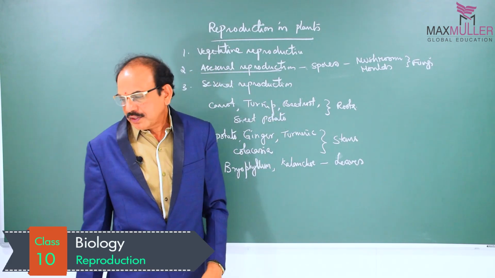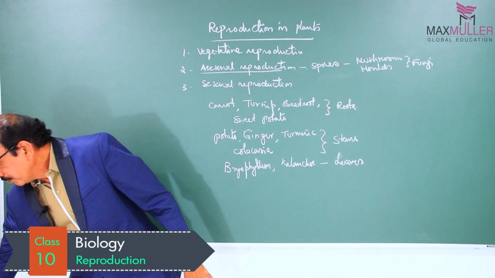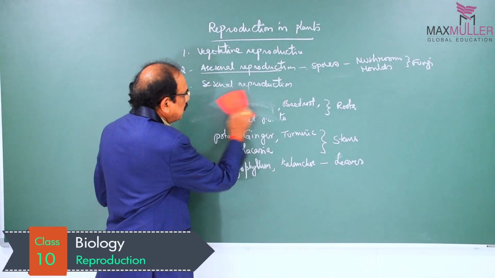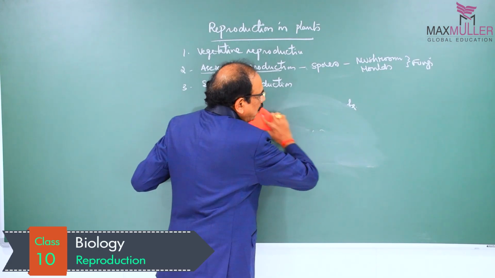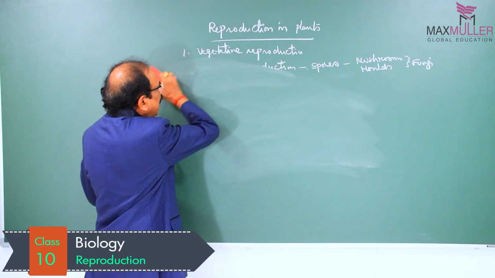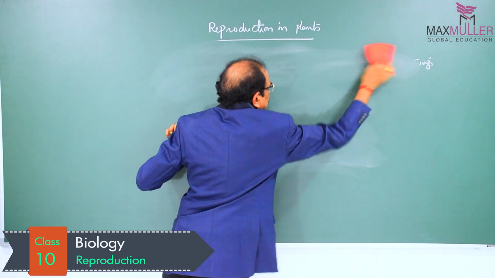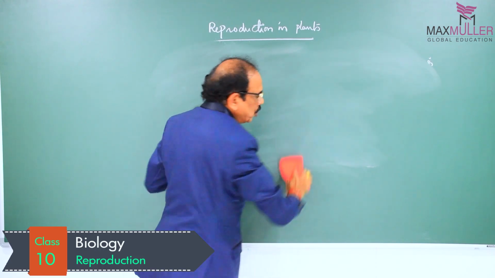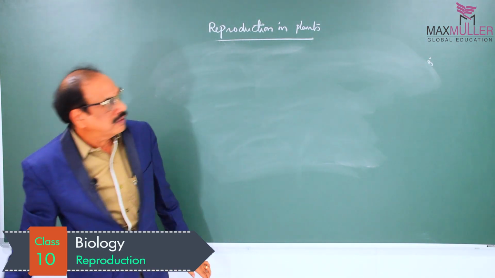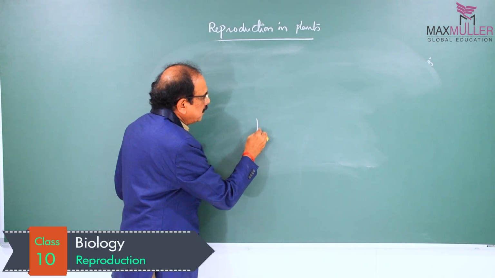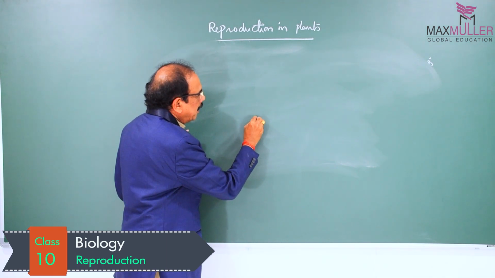And then sexual reproduction, a highly advanced type. In the case of flowering plants, flowers are meant for sexual reproduction. Coming to the parts of the flower, the stalk of the flower is nothing but the pedicel, and the condensed tip of the pedicel is what we call the thalamus.